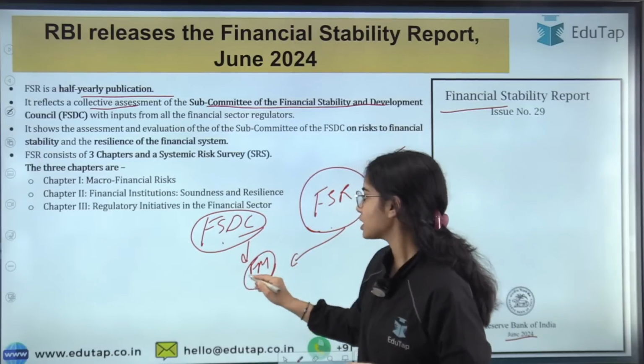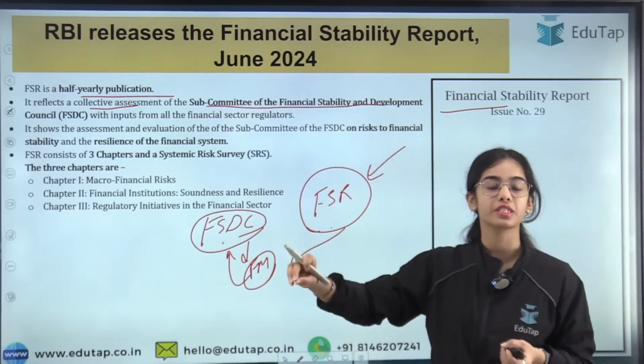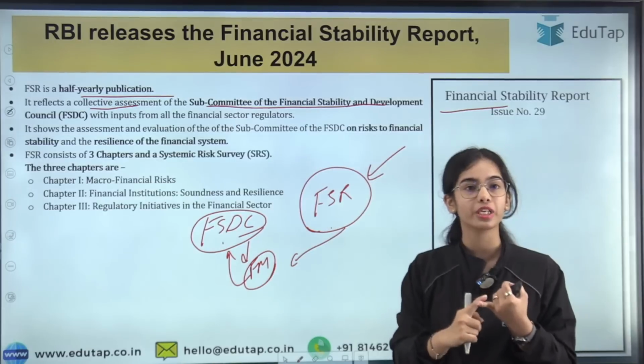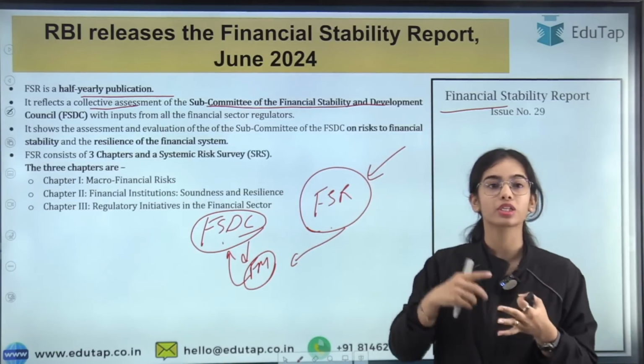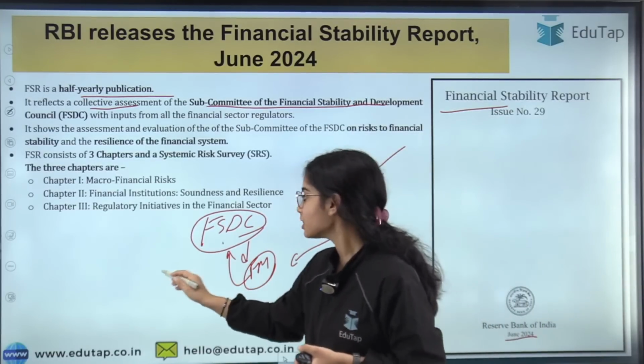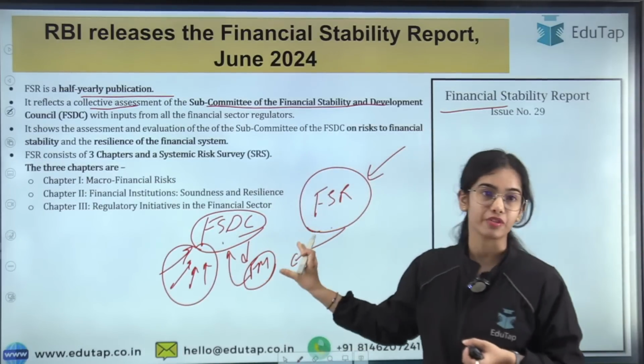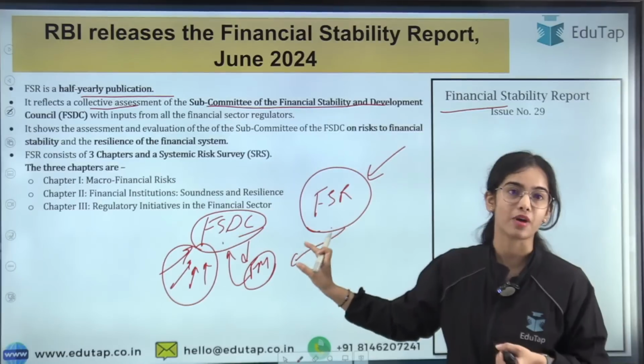The members of the FSDC are the Governor of the Reserve Bank of India, the chairman of SEBI, the head of the IRDAI, and the head of the PFRDA. So the heads of the regulatory bodies are the members of the FSDC, and the chairman of the FSDC is the Finance Minister.